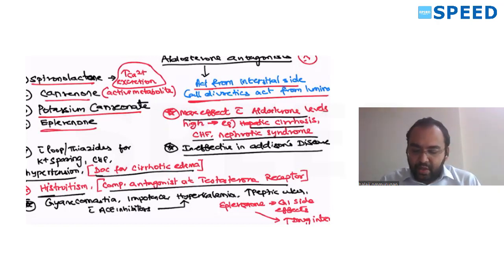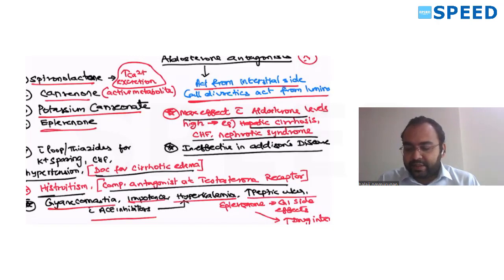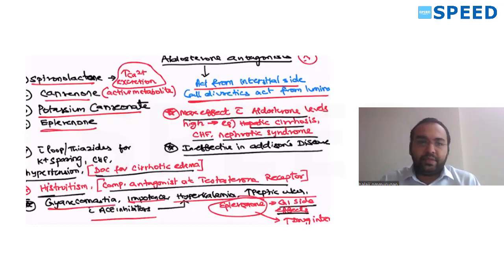Side effects, we all know, gynecomastia, impotence, hyperkalemia because of potassium sparing effect. So do not give it with ACE inhibitors. Be careful, monitor. ACE inhibitors with spironolactone can cause more potassium increase. It can cause even peptic ulcers. One side effect of eplerenone is GI side effects. Done. I have covered the entire group of potassium sparing diuretics for you.